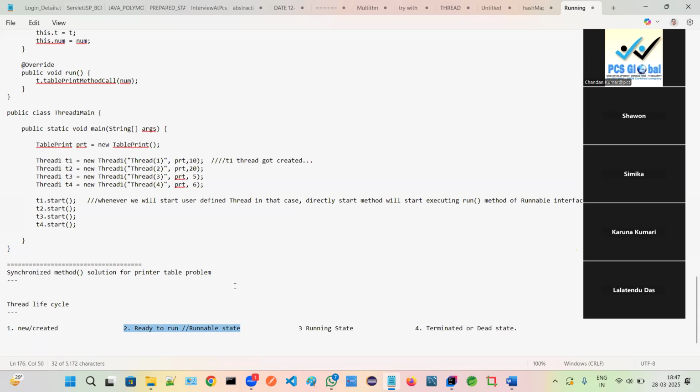Once it gets assigned the CPU, that is called running state. Means it is in the CPU. After running state, once it completes its execution, it will go into the dead state, or terminate. So four: new, ready, running, and dead state.